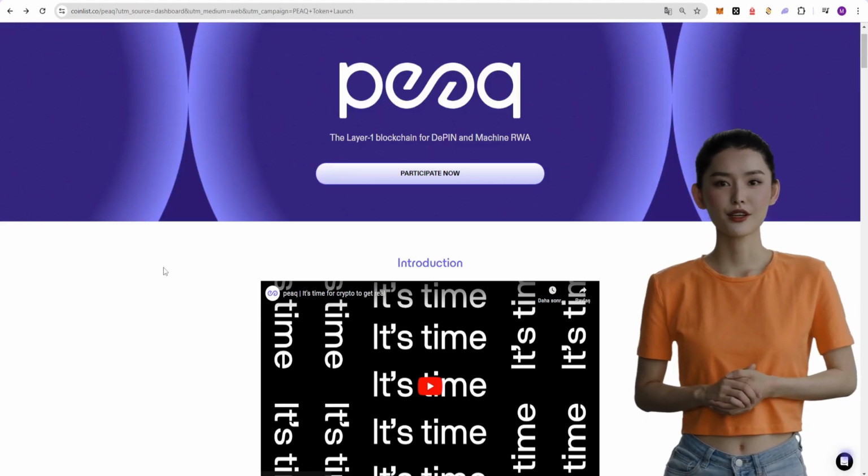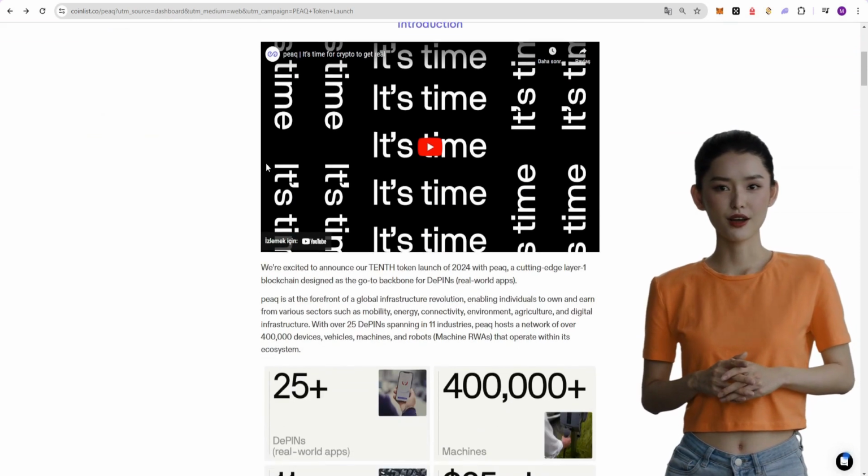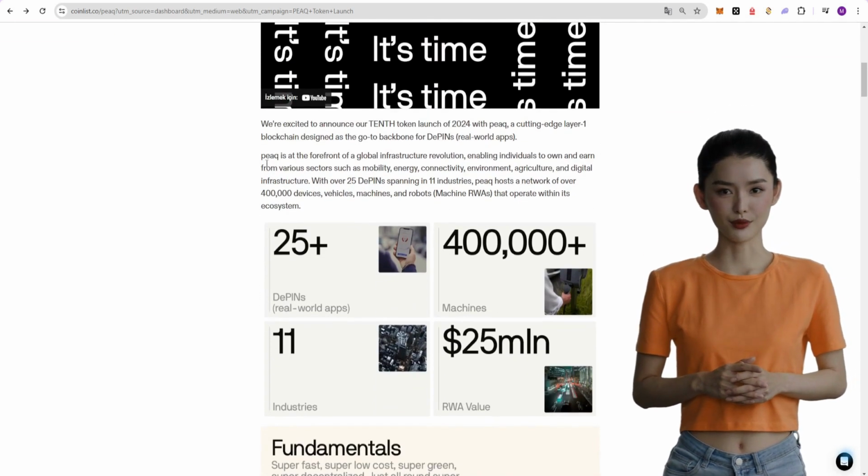Coinlist's new presale project is called Peaq Network. It's a DeepIn project. DeepIn is the infrastructural consolidation of RWA products. Peaq Network is a Layer 1 project for DeepIn projects.